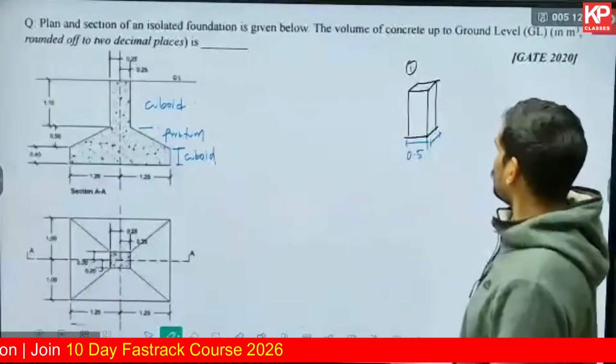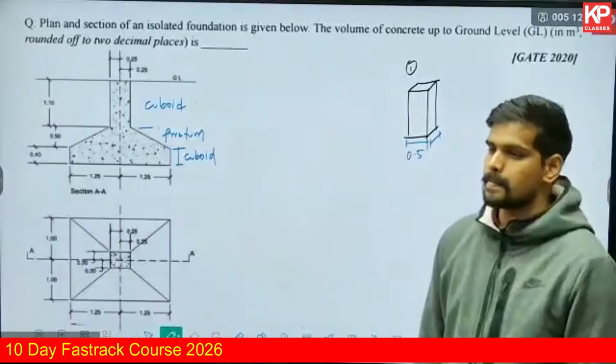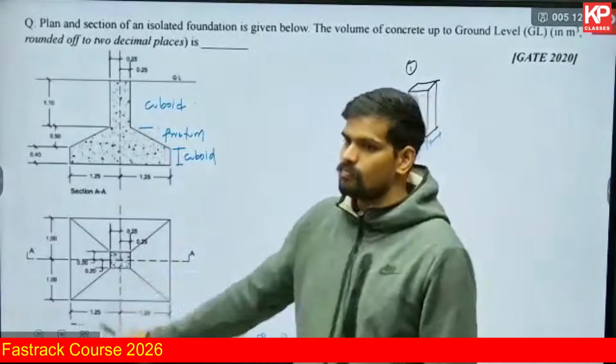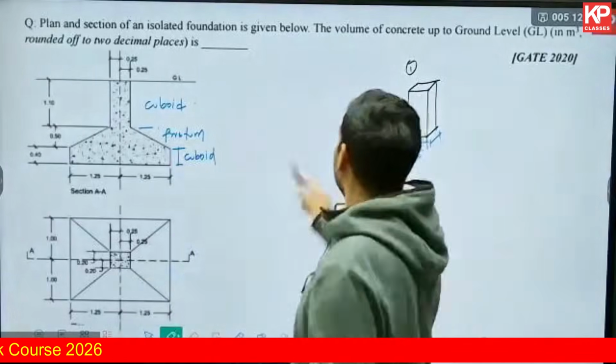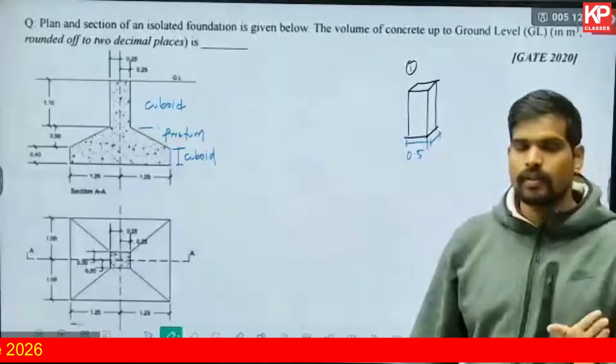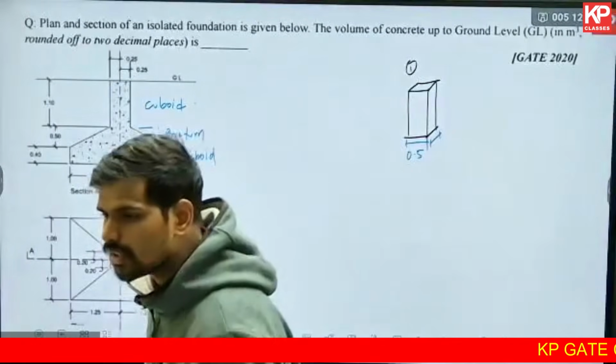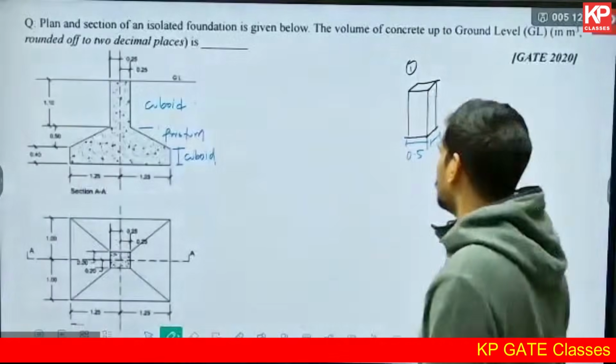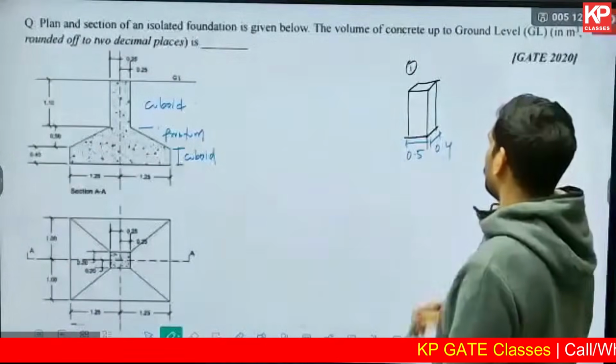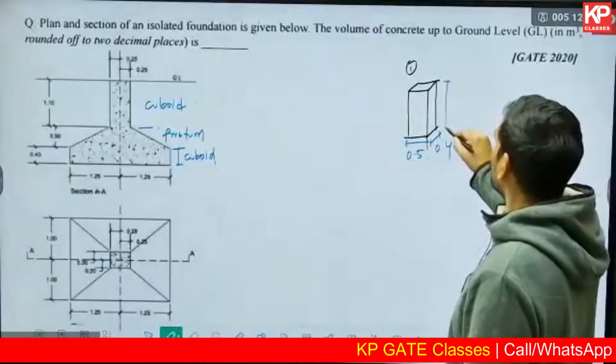And what is the breadth of this cuboid? If it is not clear, you can check the 2020 GATE paper, you can check out the PDF of it. But I think it is visible. 0.2 plus 0.2, that is 0.4. And what is the height of this cuboid?